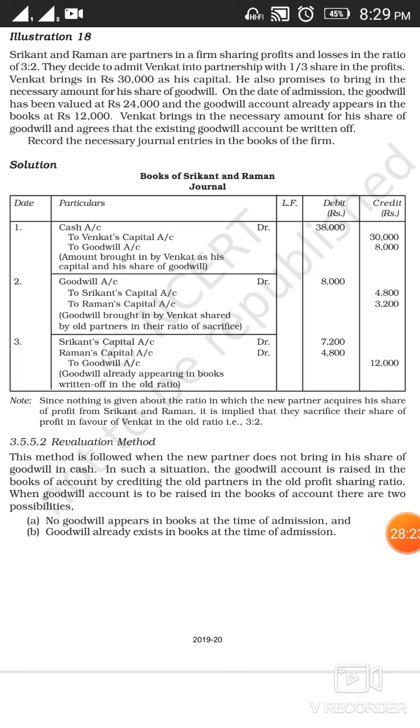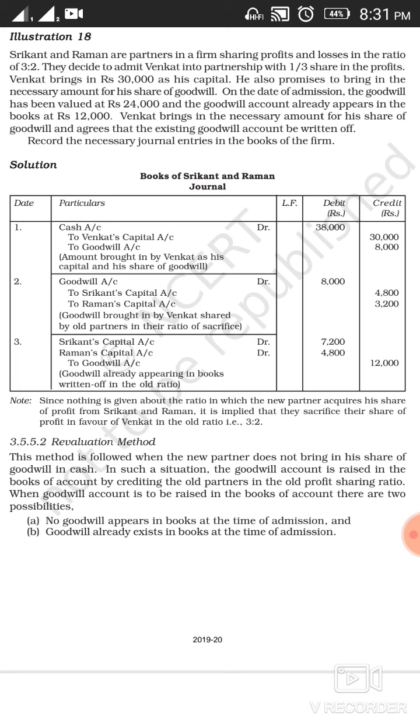Now we can understand with the help of an example. Srikant and Raman are partners in a firm sharing profit and losses in the ratio 3:2. They decided to admit Venkat into partnership with 1/3 share of profits.